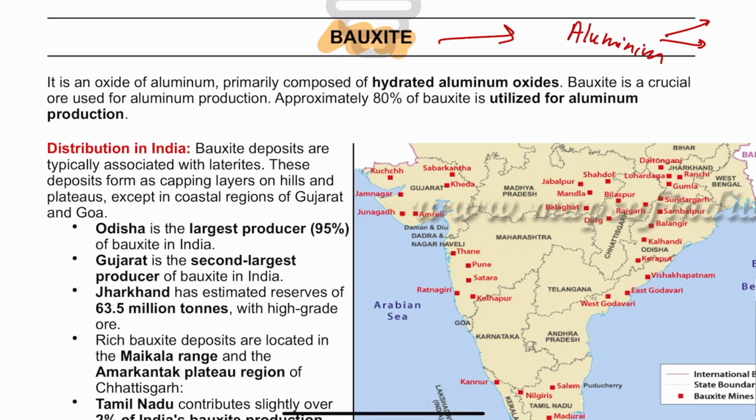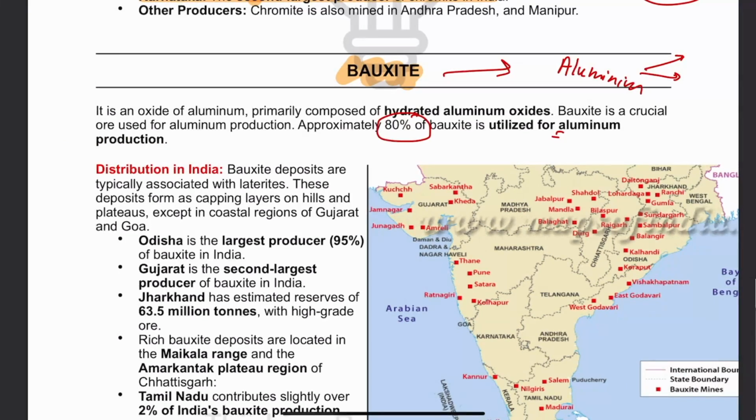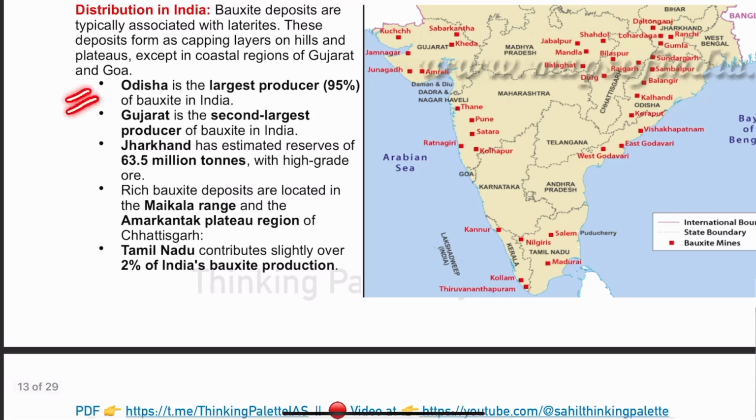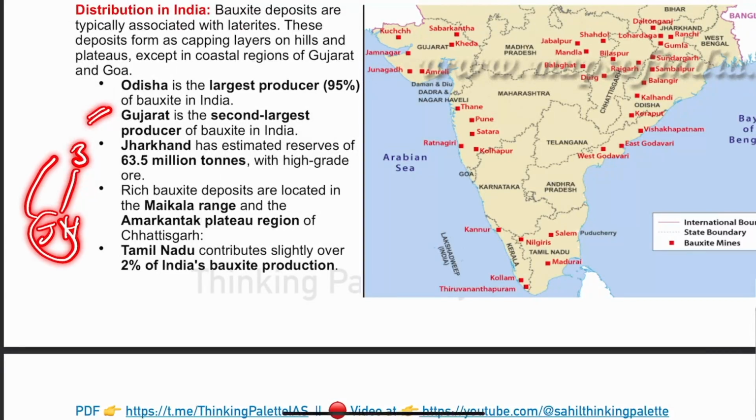So aluminium was that expensive and considered so important at that point of time. Now, as we talk about the production of bauxite, the highest production in India is by Odisha, 95%. After Odisha, Gujarat is the second producer, and Jharkhand is at number 3.